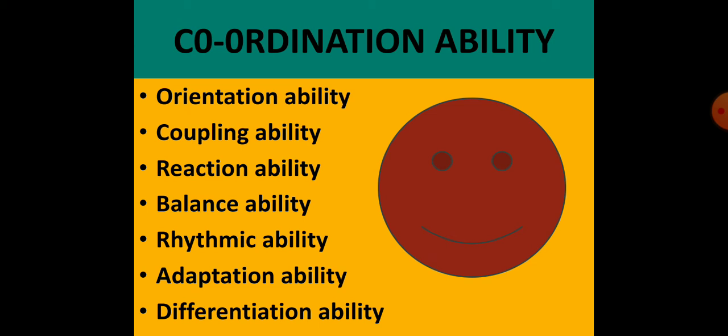Differentiation ability, differentiating in various types of movement, various types of activities. So these are the coordination abilities. Orientation ability, in which we are setting the priority of the activities by making the coordination among various activities. The orientation ability is there, coupling ability is there, reaction ability is there, balance ability is there, rhythmic ability, adaptation ability and differentiation ability.